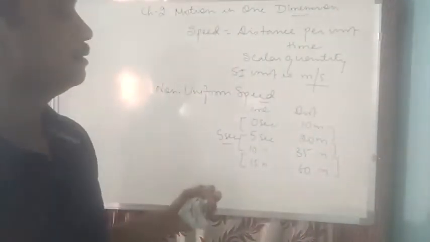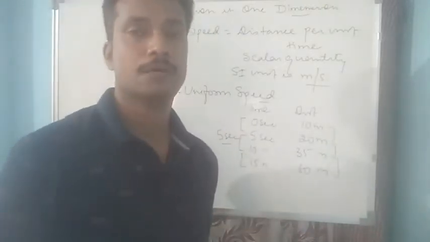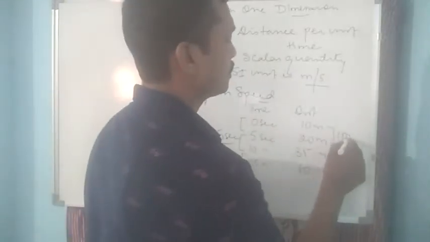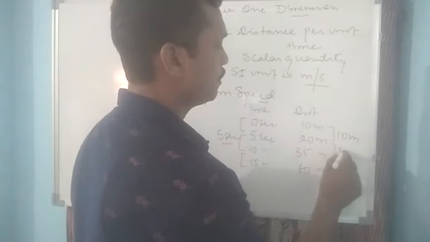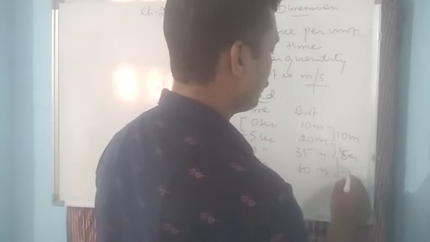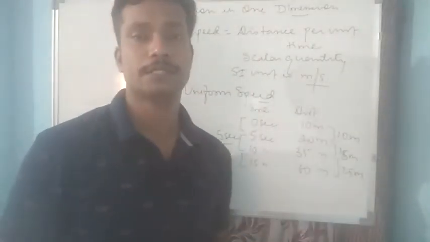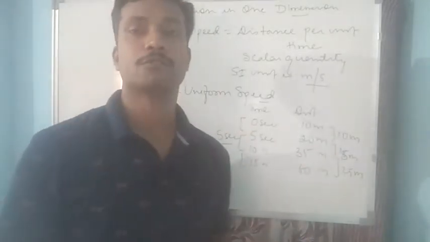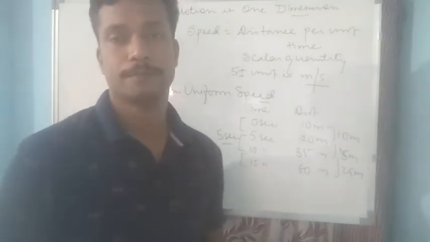Now when you compare the distance with the time, you will find the distance covered is not the same throughout the journey, because in the first 5 seconds the body has covered 10 meter, in the next 5 seconds the body has covered 15 meter, in the next 5 seconds the body has covered 25 meter. So you can see here the body does not cover equal distance in equal interval of time, and such a body is said to be moving with non-uniform speed.